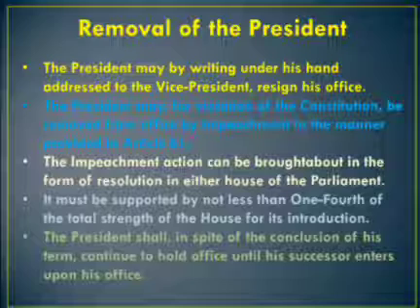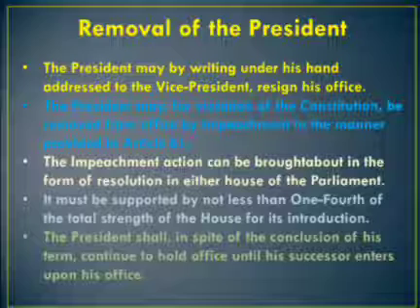The house initiates the process by leveling charges against the President. The President may, by writing under his hand addressed to the Vice President, resign his office.